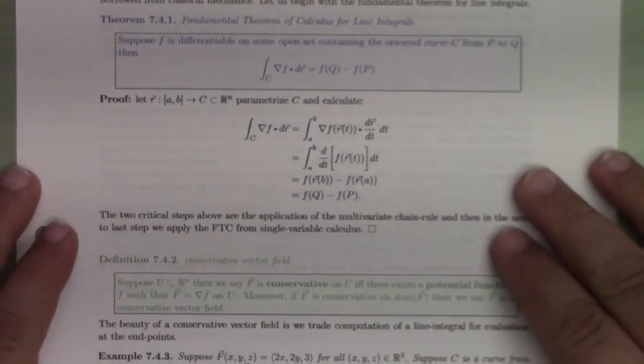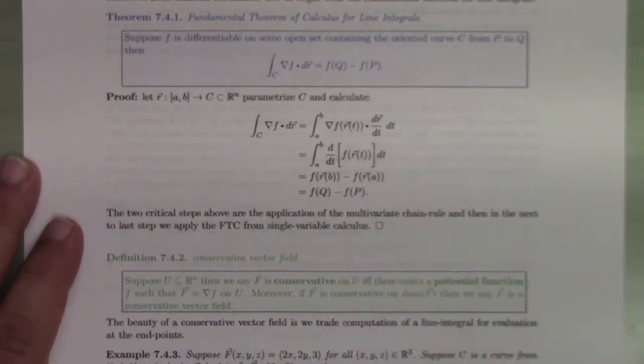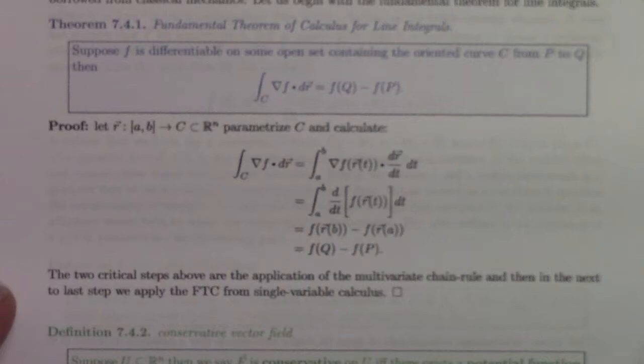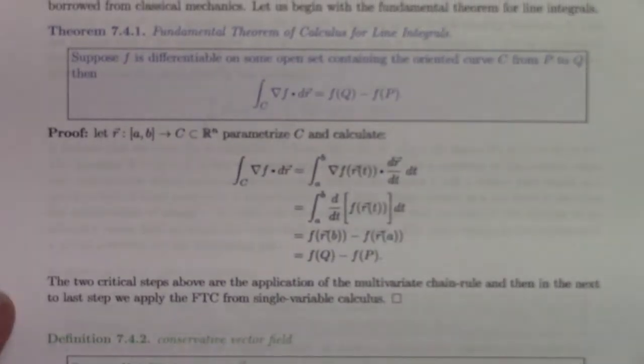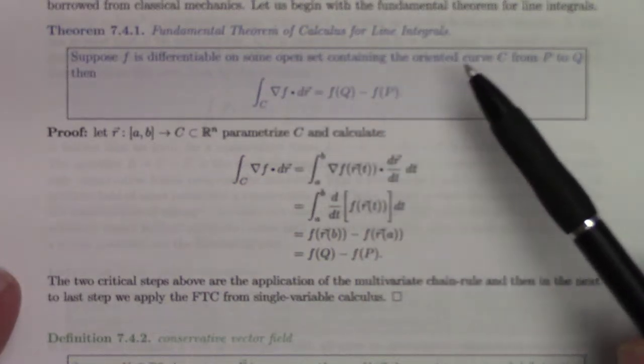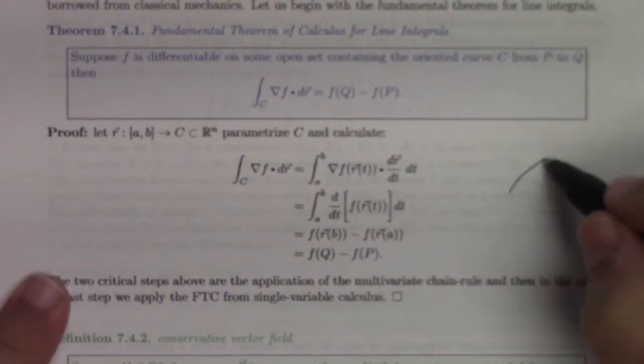And here it is. If we integrate a gradient of a potential function f over a curve, and here's a picture of it, think of it like this.